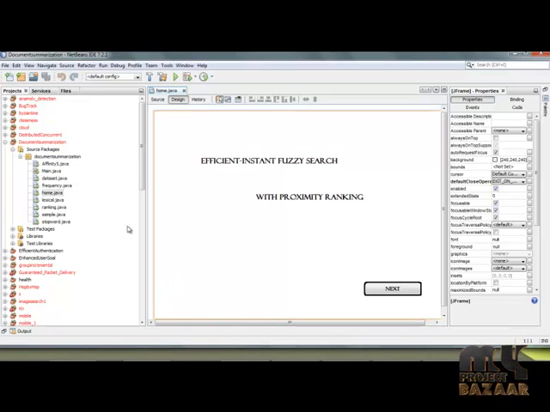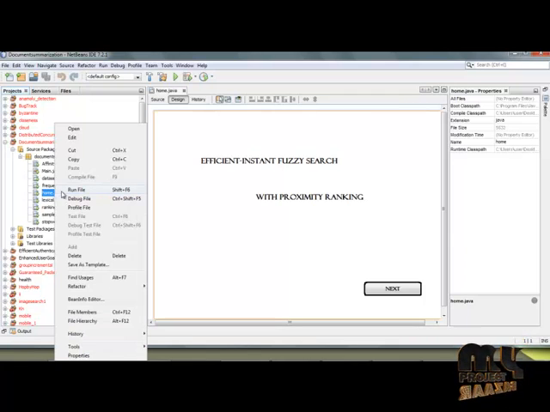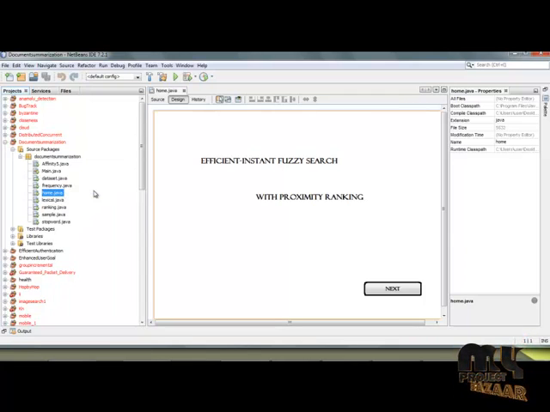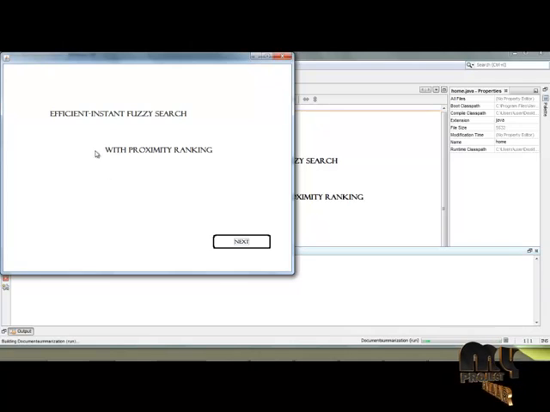Efficient instant fuzzy search. First, choose the home form and right-click in the home form and select the run file option. Wait for a while and our form is going to execute. This is the home page of our process. Simply click the next button.